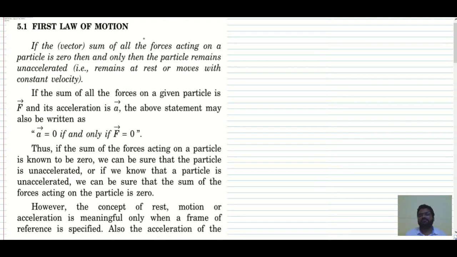So see here, Newton's first law of motion, and I took this from H.C. Verma and I'm reading it line by line.